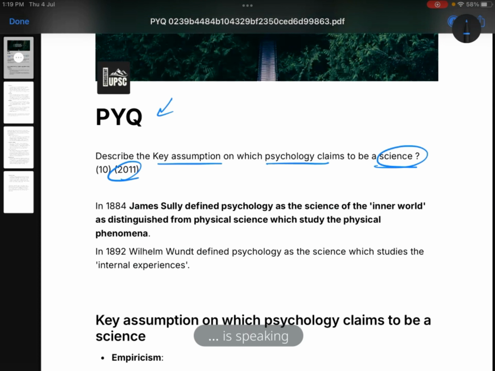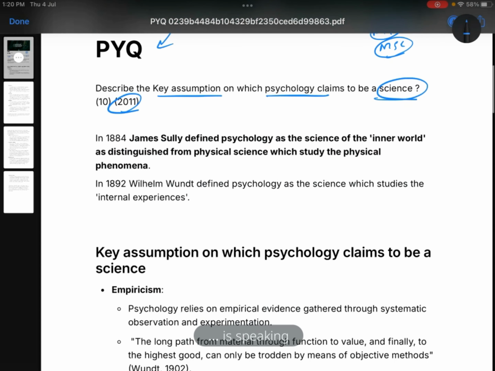We know that before it was MA Psychology, now it has become MSc Psychology because people have started accepting psychology as a science. So the question is simple, why is psychology a science? That's what they are asking.